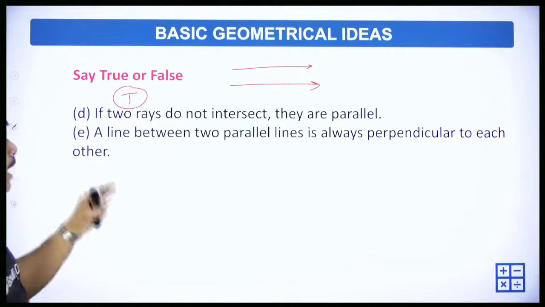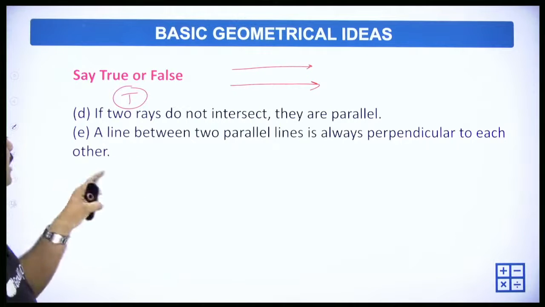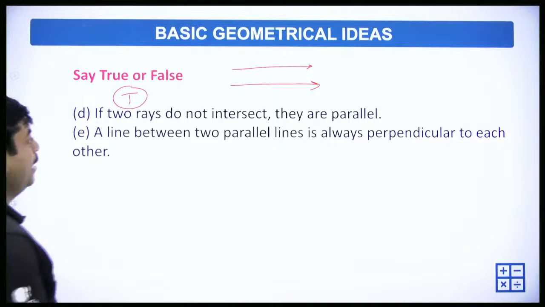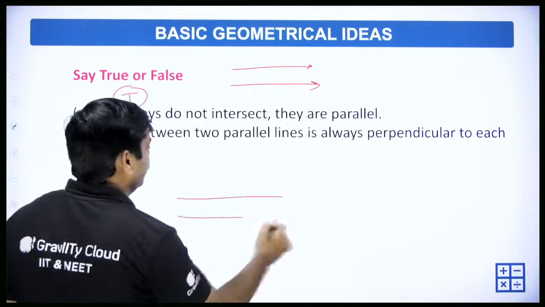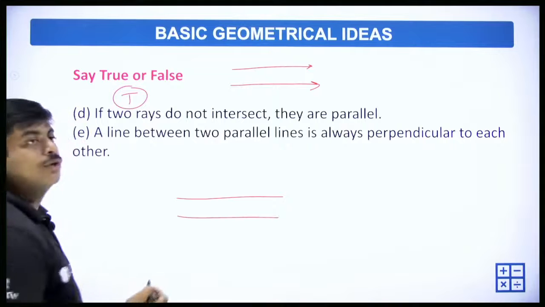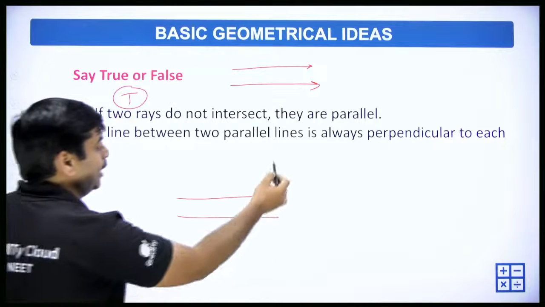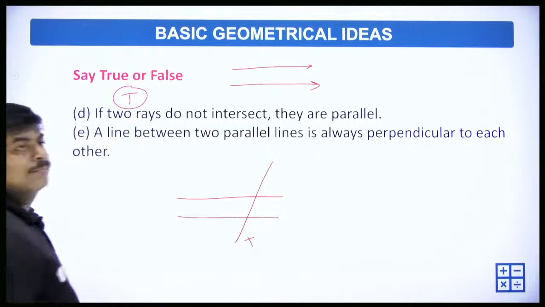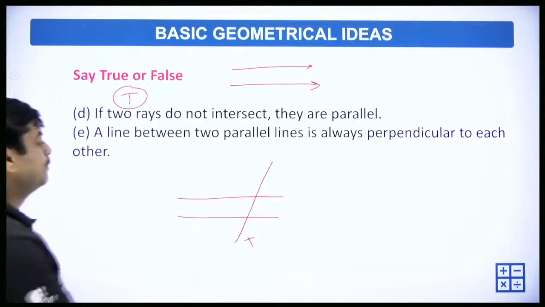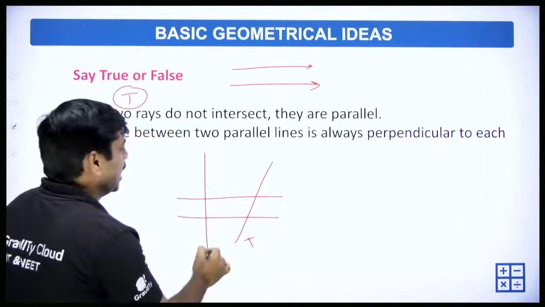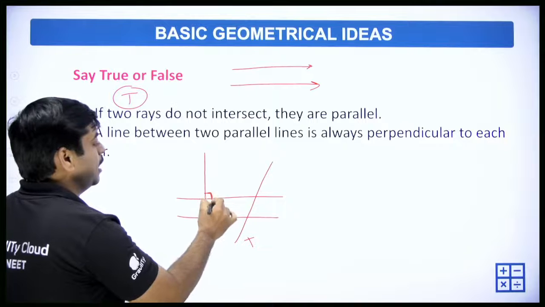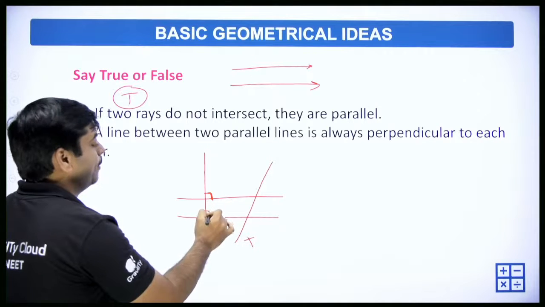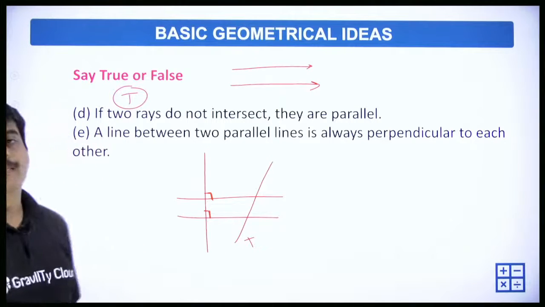A line between two parallel lines is always perpendicular to each other. If we have a line like this, it is not perpendicular. But if the line is exactly like this, we say it is perpendicular.